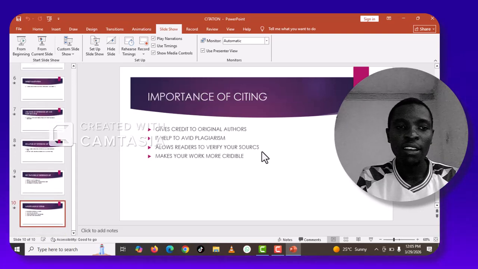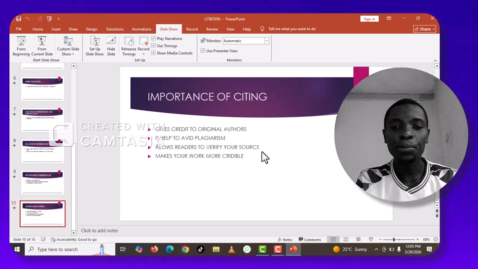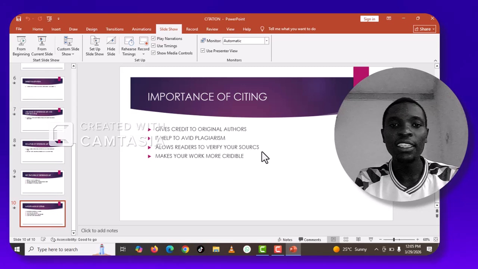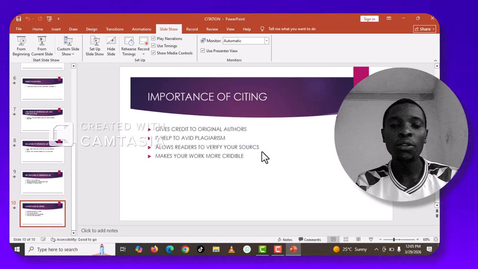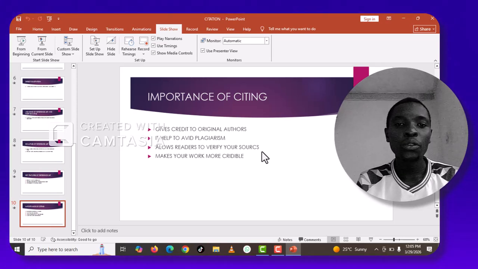Then we have another keyword: the importance of citing. Once you understand citing, it gives credit to the original author. It will help you to get the original credible knowledge from the author. And then it helps to avoid plagiarism. One thing that citation helps us with is to avoid plagiarism, since you will never be caught copying someone's work, because you will be able to cite things well, then you reference it, then you put it in your words.